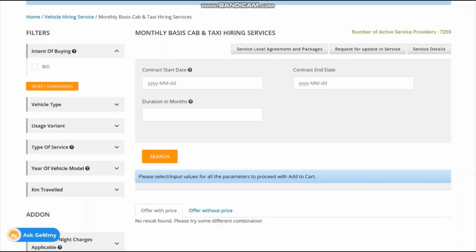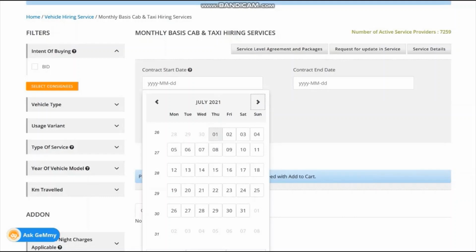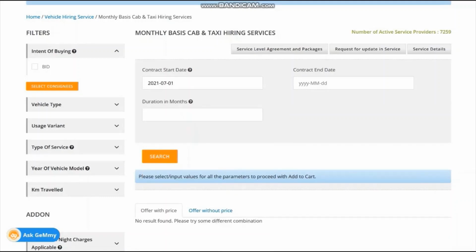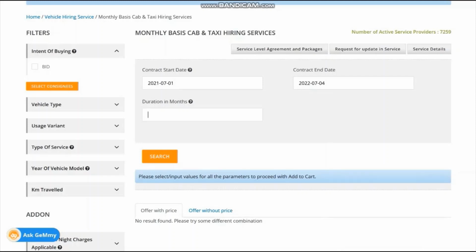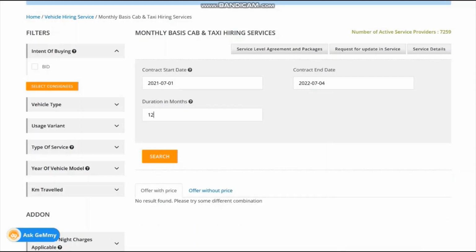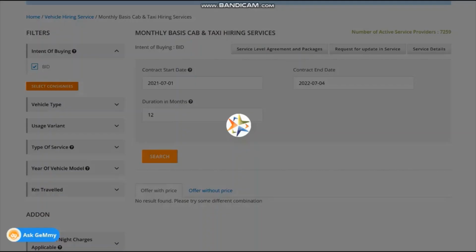Now when you start, please give a date which is more possibly you will start from. However, it doesn't matter. Even if there is a delay during the end of the contract stage, you can put another date. There is no issue. So you can give any time. So basically I am giving say 1 year something, and you give duration in month as 12. Now go for bidding. You can also go for direct purchase, direct L1 purchase if the value is less than 5 lakhs. Then select the consignee.